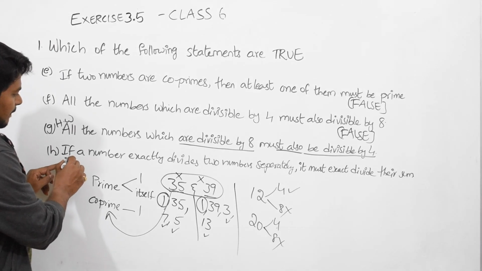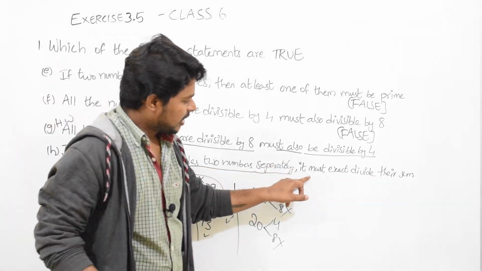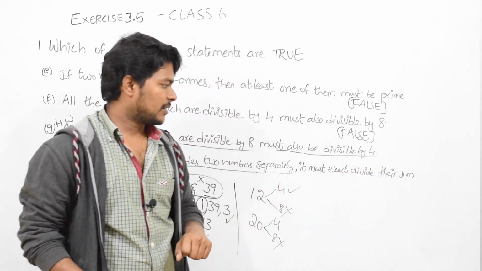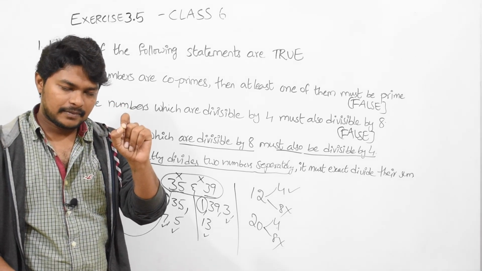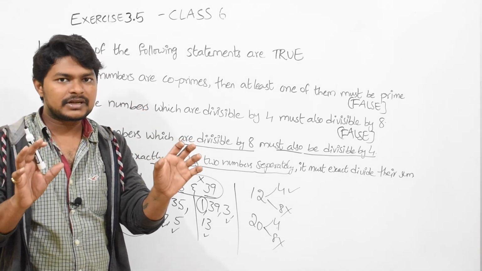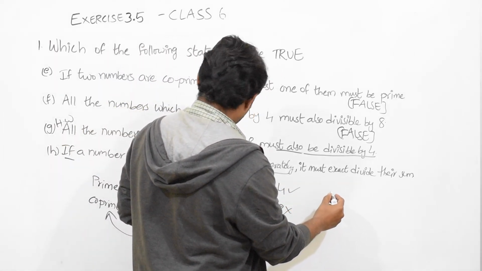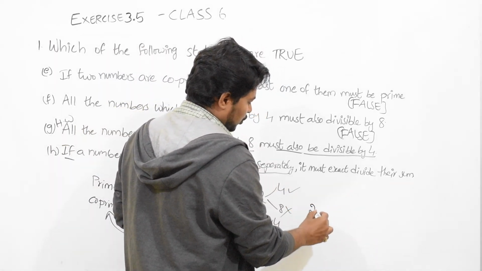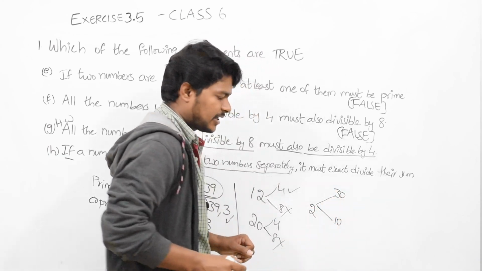Now, if a number exactly divides two numbers separately, it must divide their sum. Okay, they are saying a number exactly divides these two numbers separately, which means let us take the number 2. 2 divides 30 and 10, right?